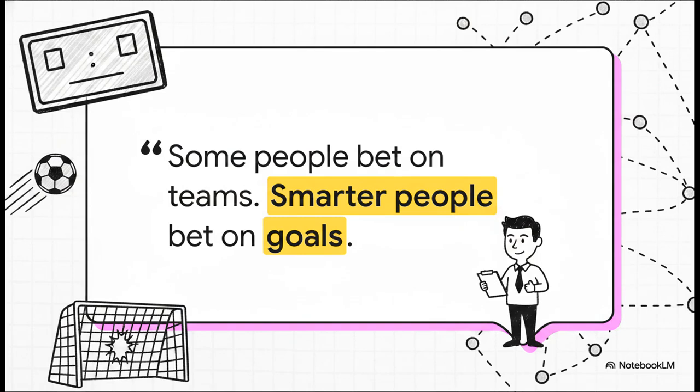Which brings us to this idea. Some people bet on teams. Smarter people bet on goals. And it's so true, because the scoreboard absolutely does not lie. You can have the prettiest passing sequences, the most expensive manager pacing the touchline, and 80% possession. But if the ball doesn't actually cross the line, none of it matters. Goal markets just strip away all that bias and let you focus purely on the action.